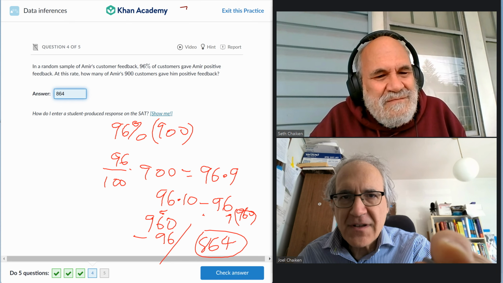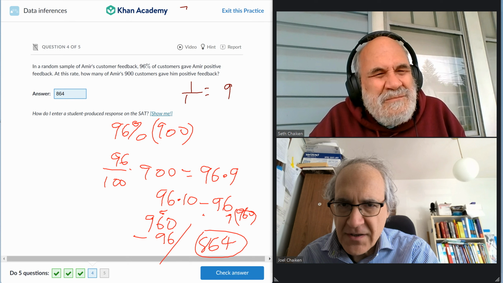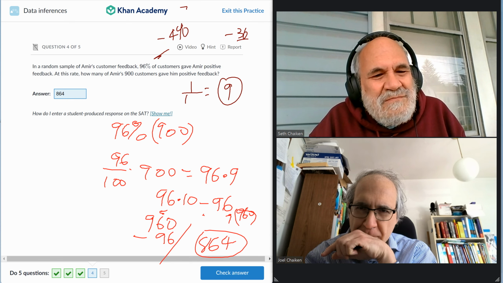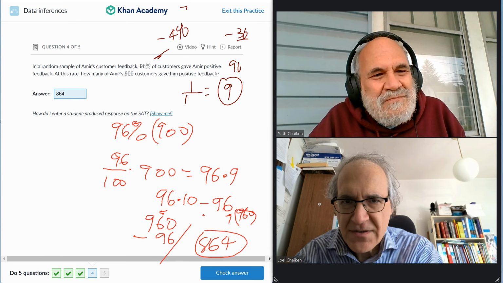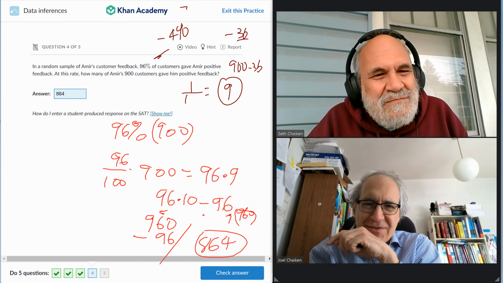Now, when I was looking at it, I like the way you did it, but what's 1%? 1% of 900 is 9. Which makes this down by 4%. So doesn't it only subtract off 36? In other words, 900 minus 36 is 864.